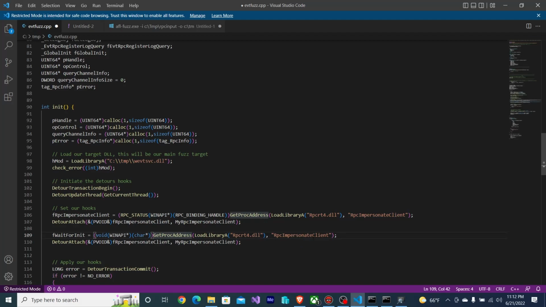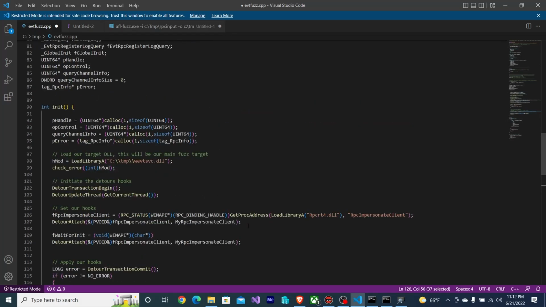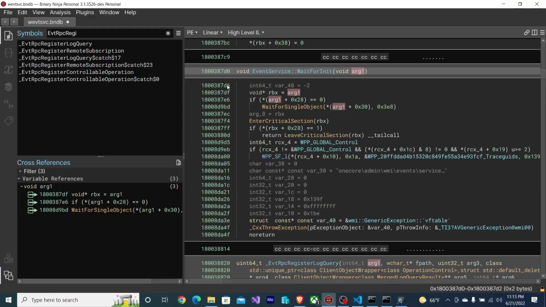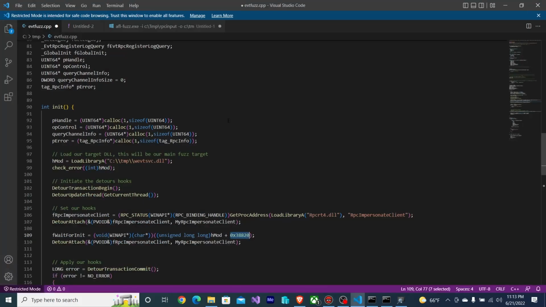The address we're not going to get from GetProcAddress. We're going to get the address as an offset of the revt service binary, and that offset is going to be 387D0. Then we're going to replace wait for init with my wait for init. Okay, so that's the hooking there.